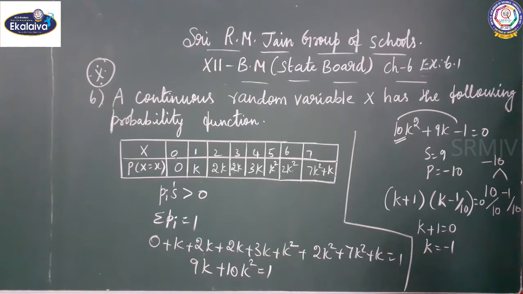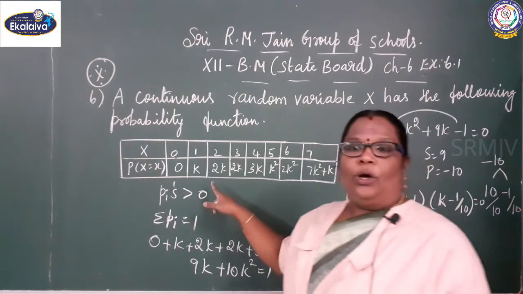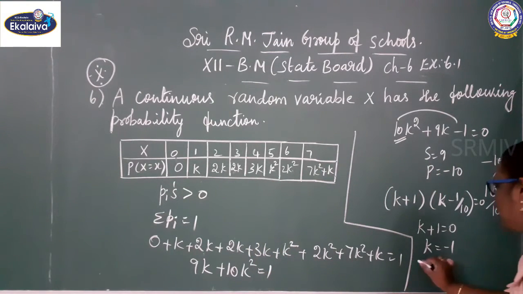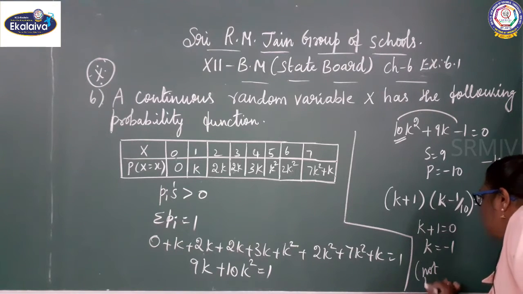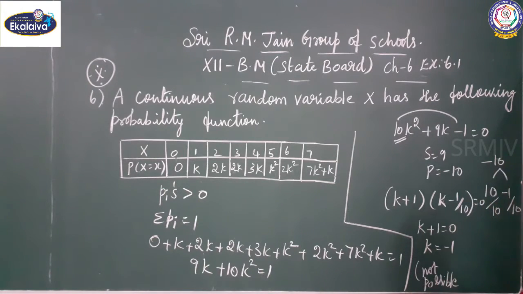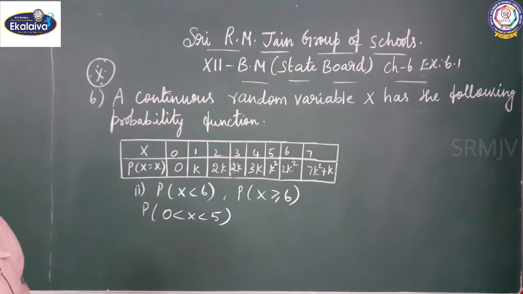In probability, all the values are greater than 0. So k value minus 1 is not possible. So not possible. What is the next one? k minus 1 by 10 equal to 0, k equal to 1 by 10. So what is the value of k? k equal to 1 by 10.